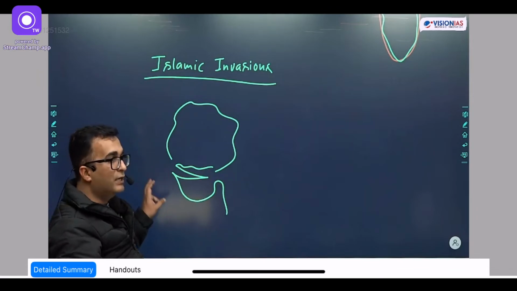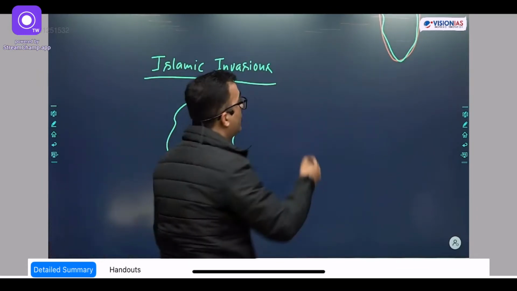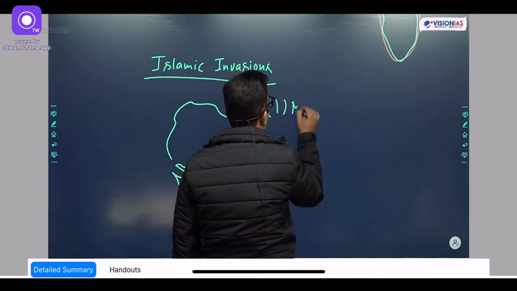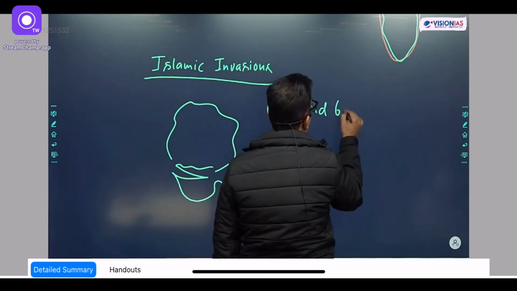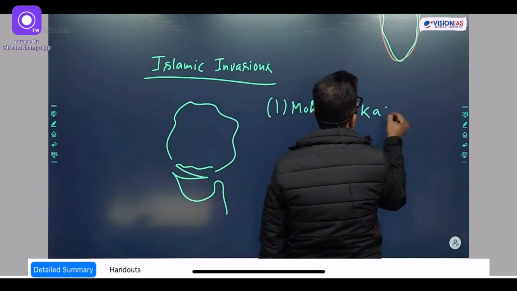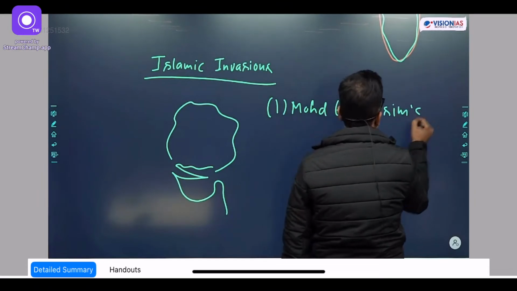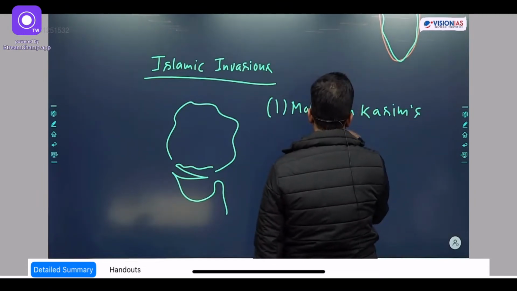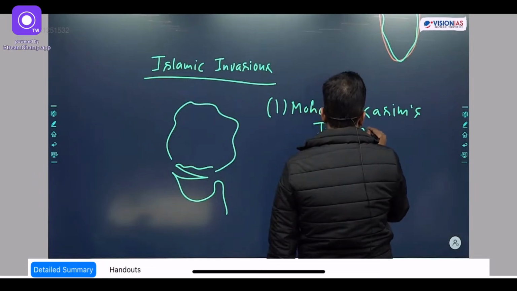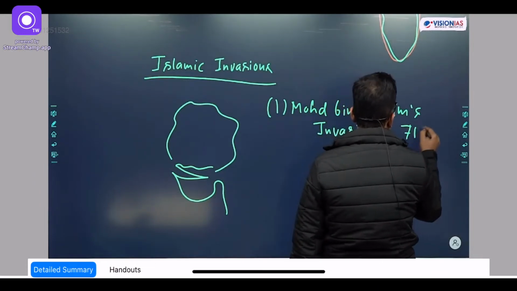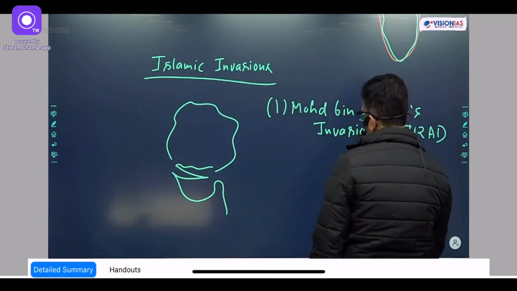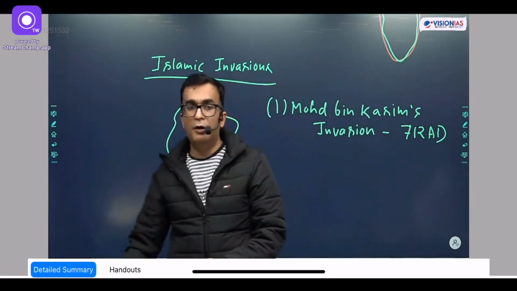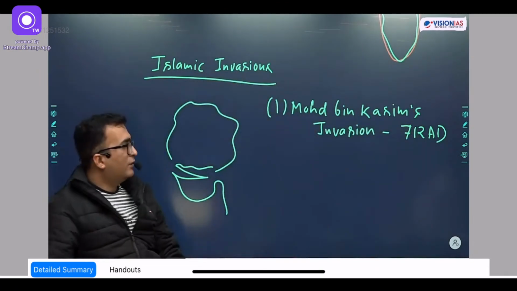The very first attack was Muhammad bin Qasim's invasion. This is happening in 712 AD.